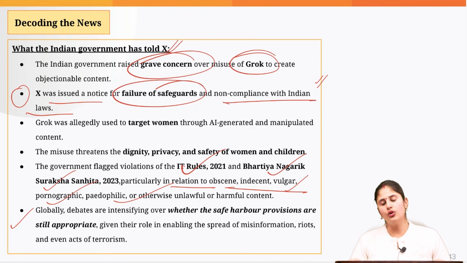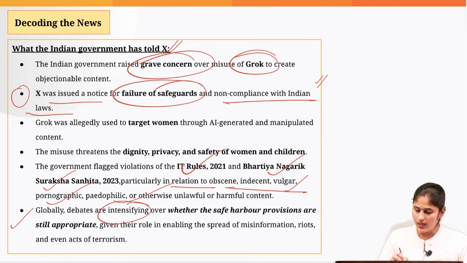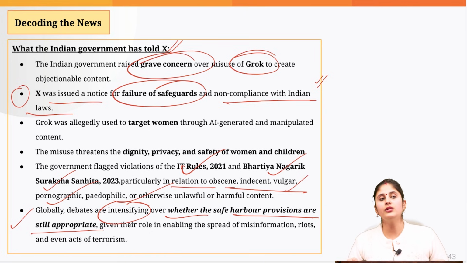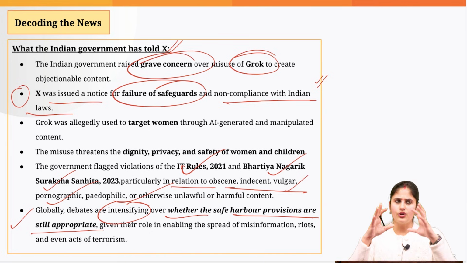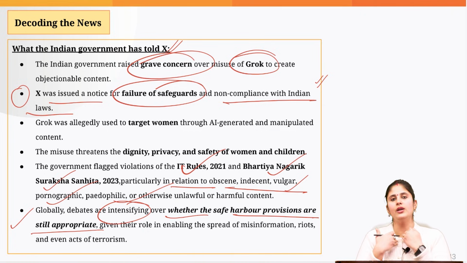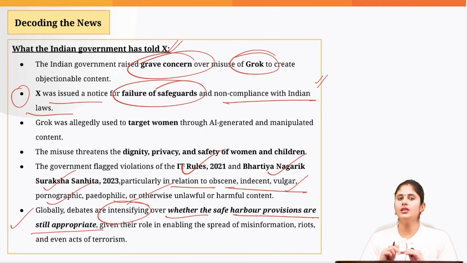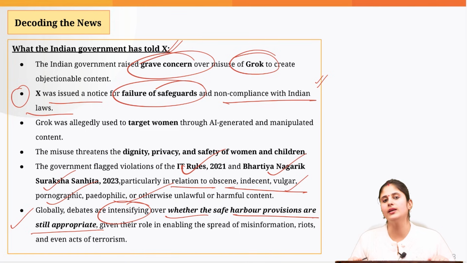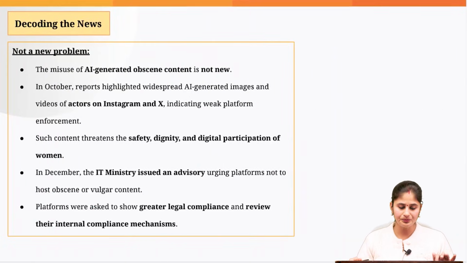And globally also, debates are going on about whether the safe harbor provisions are still appropriate in the current times. The safe harbor protection provided to social media intermediaries was previously fine because the government knew that I am the one who posted that objectionable content. But in the case of an AI tool, I am not posting, I am just giving the direction. It is the tool which is producing that content. So it becomes difficult to set accountability.